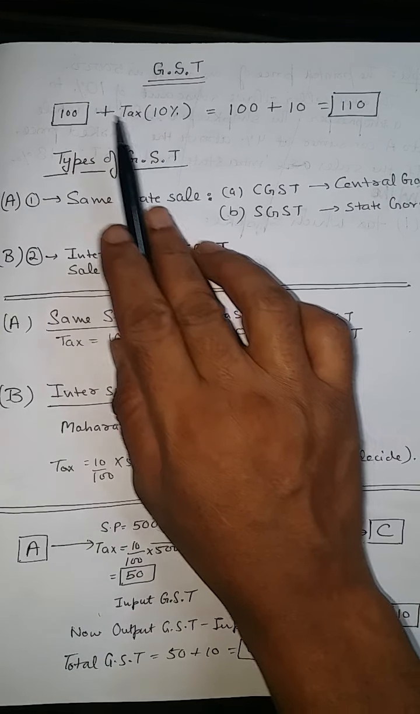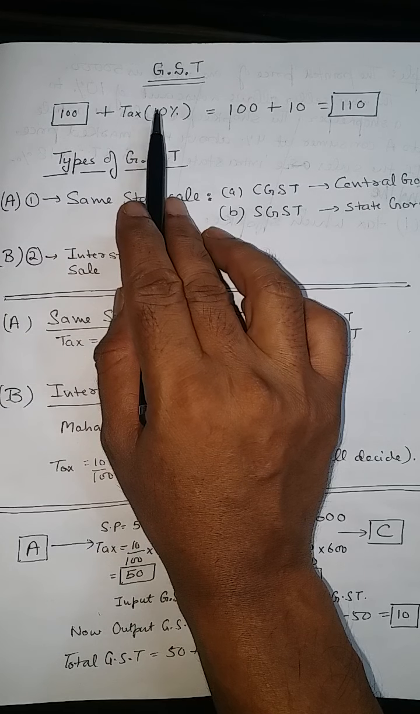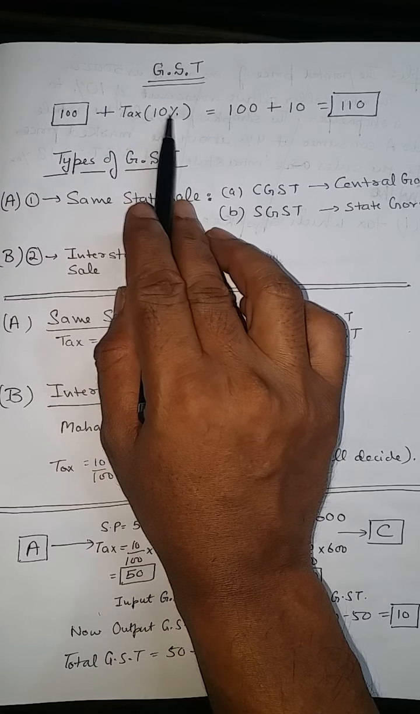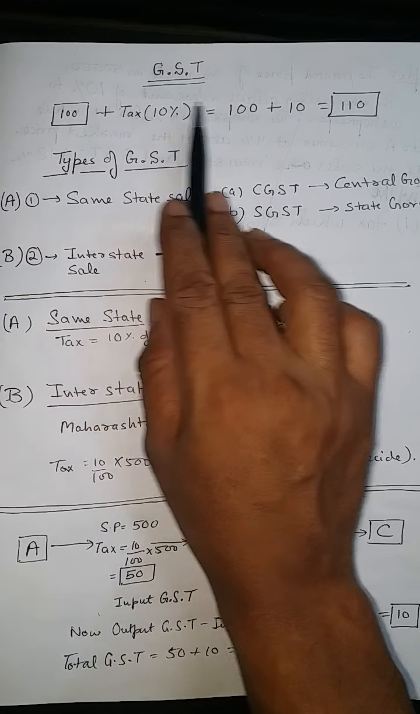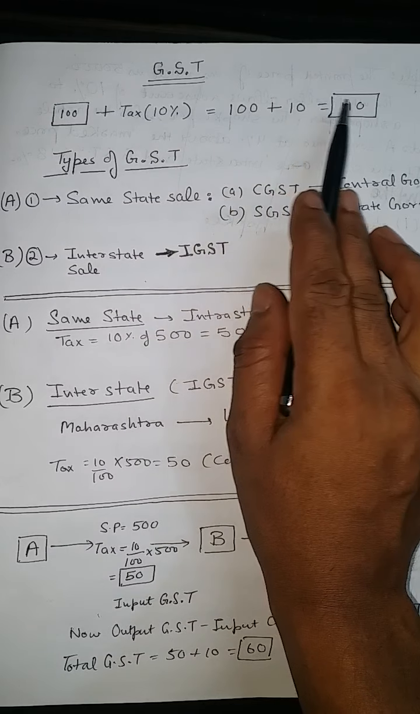So what is tax? Suppose you are buying any article worth rupees 100 and there is a tax of 10%. So 100 plus 10%, that is, 10% of 100 is 10 rupees. 100 plus 10 is 110.